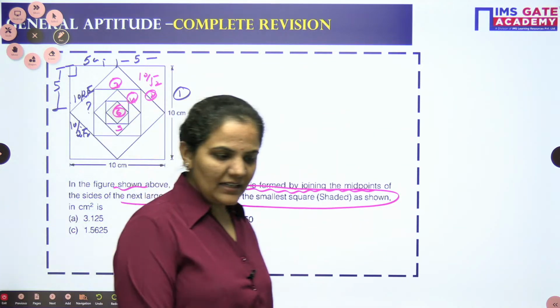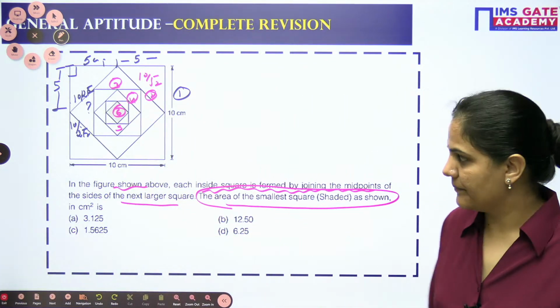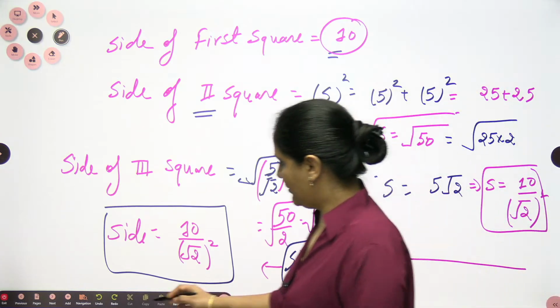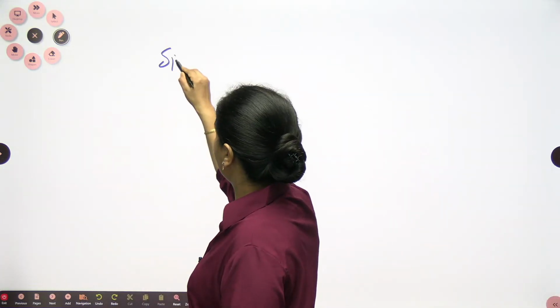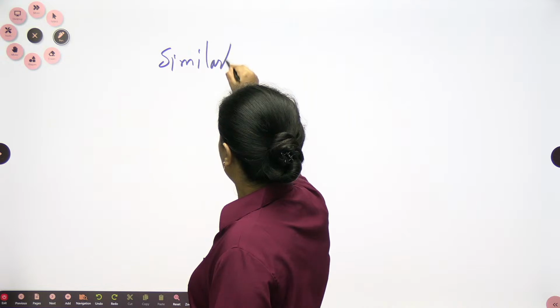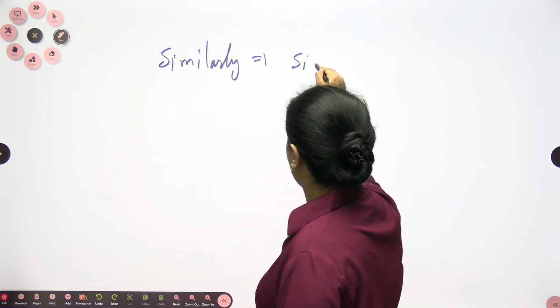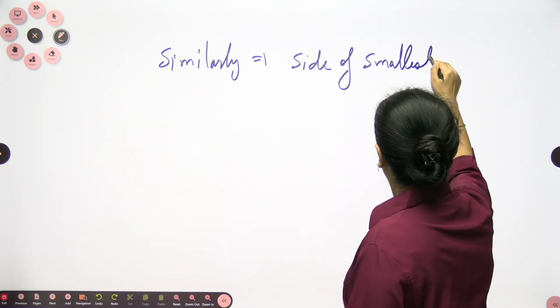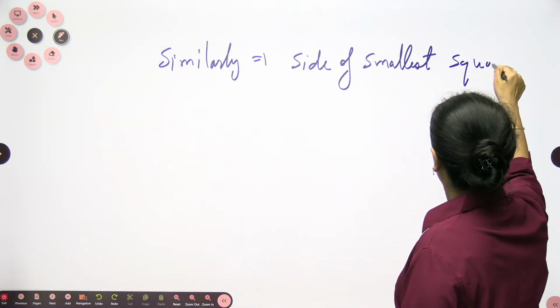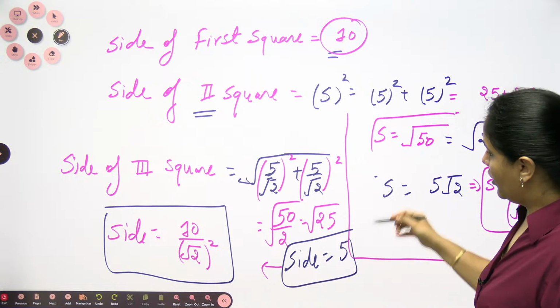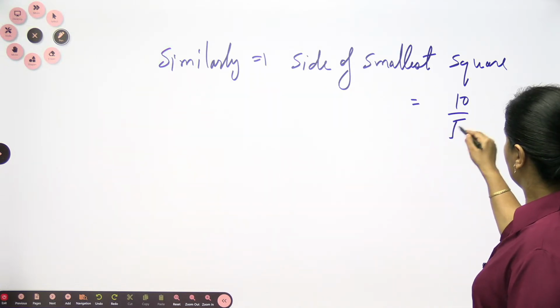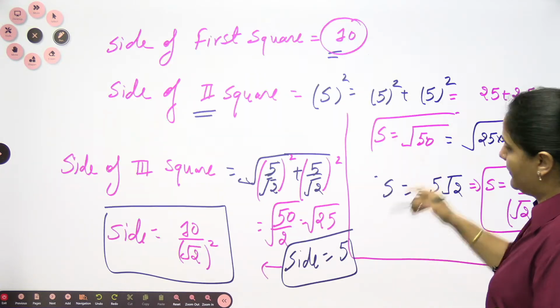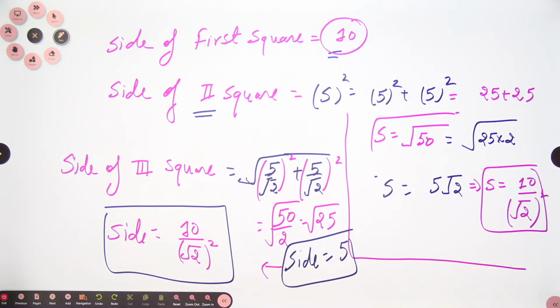So can I write directly, similarly, the side of the smallest square will be what? 10 by root 2 power 5.